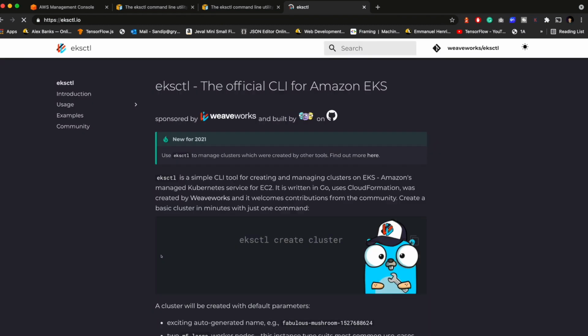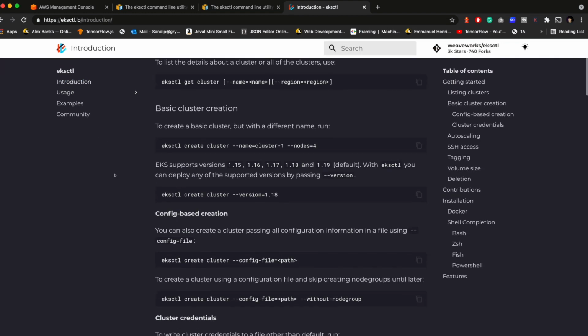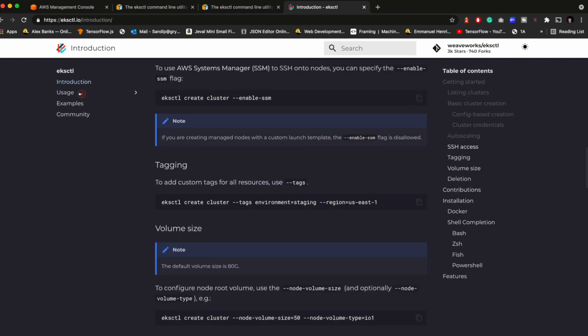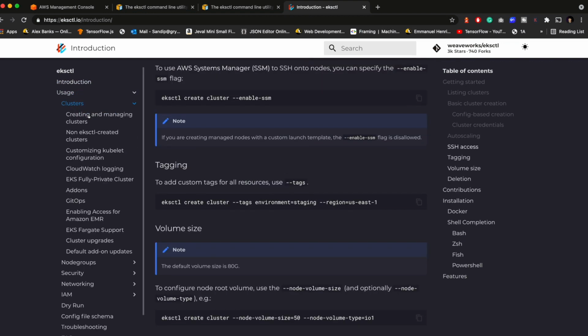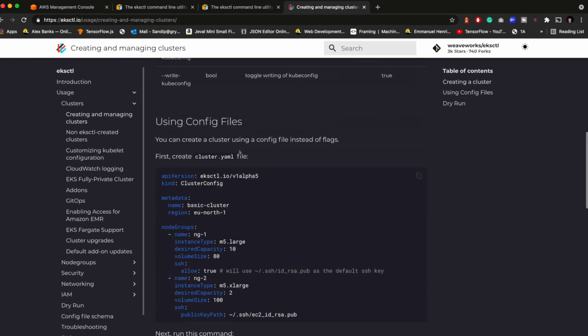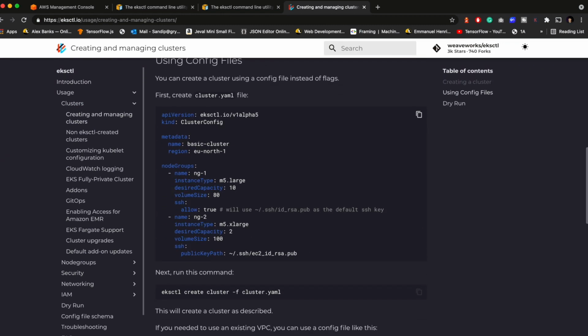You open that, and you'll find all the instructions, examples, and documentation. Usage, cluster config, more in detail. It will be very useful in that case.